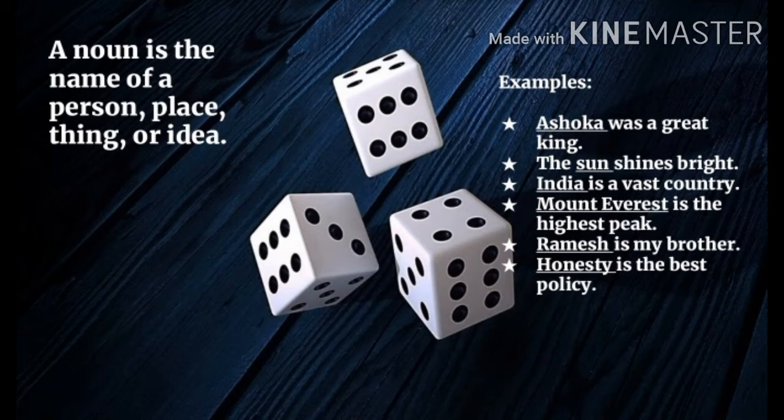Next one, India is a vast country. Here in this sentence, India is a noun. Next one, Mount Everest is the highest peak. Here, Mount Everest is a noun. Next one, Ramesh is my brother. Here, Ramesh is a noun. Next one, honesty is the best policy. Here, honesty is the noun of the sentence and it is representing the name of an idea.